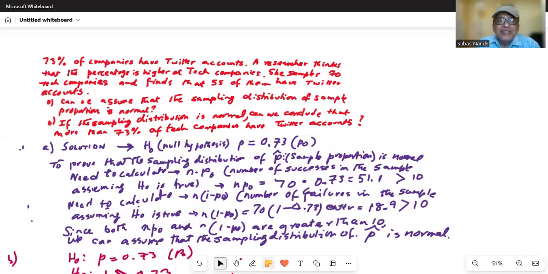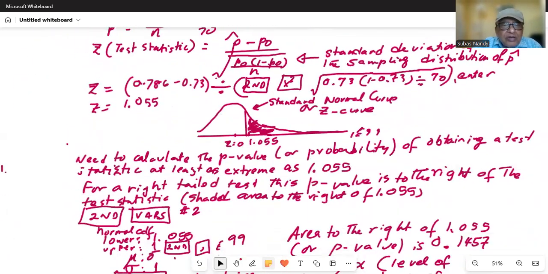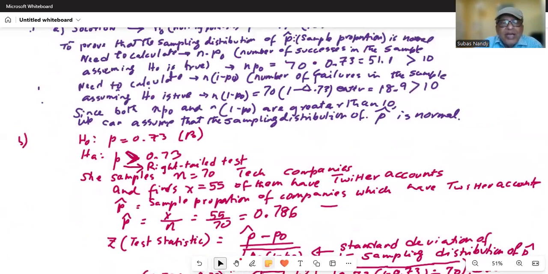So part B says, if the sampling distribution is normal, can we conclude that more than 73% of tech companies have Twitter accounts? Okay. So here we have to do the hypothesis testing. What will be the hypothesis testing? The status quo, the null, is P equal to 0.73. And the alternate hypothesis is P greater than 0.73, greater than the value in the null hypothesis.